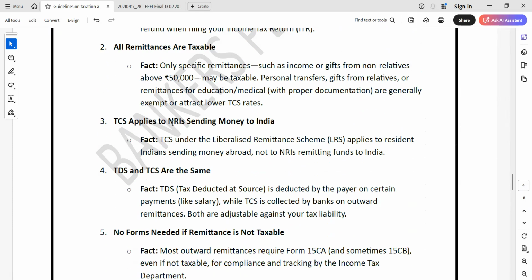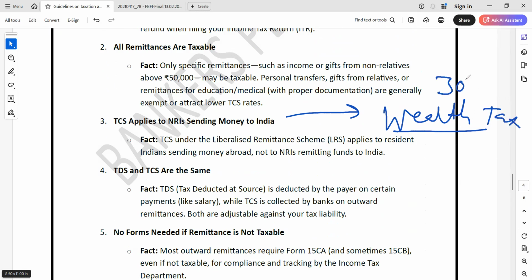Misconception: TCS applies to NRIs sending money to India. Fact: TCS under LRS applies to resident Indians sending money abroad, not to NRIs remitting funds. So for an NRI, what will happen? They will have the wealth tax. Mostly for NRIs, on whatever income they are getting from India, tax is collected at 30%.